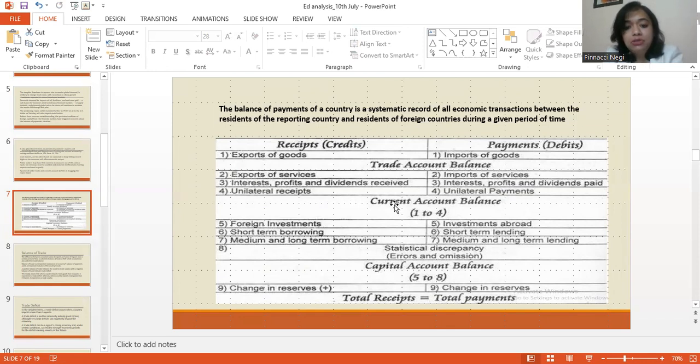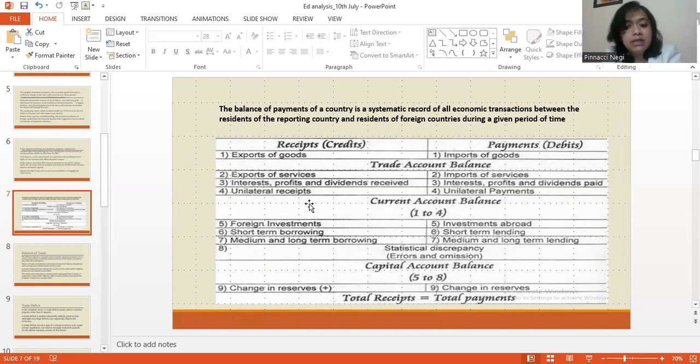And if you look at the current account, it includes the export of services as well, interest, profits, and dividends, and unilateral receipts, students. So what is unilateral receipts? Unilateral receipts include unilateral transfers, one-way transfers. For example, the gifts and donations or the aid that we get from the foreign countries and what we make to the foreign countries. Because obviously, when you are buying a good from a foreign country, you would give them currency in exchange of that. But when a foreign country sends you aid, you're not giving anything in return, right? So such transfers are known as unilateral transfers.